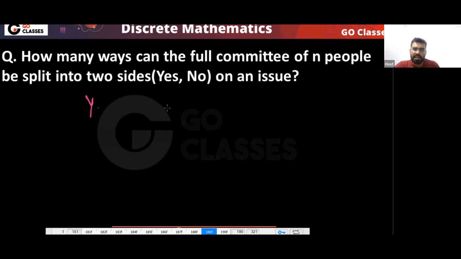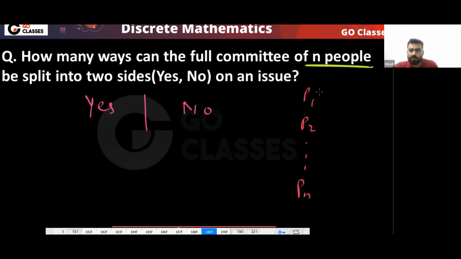So who is on the yes side and who is on the no side? There are two sides. So for every element, how many choices do you have? There are n people in total, P1, P2, up to Pn.